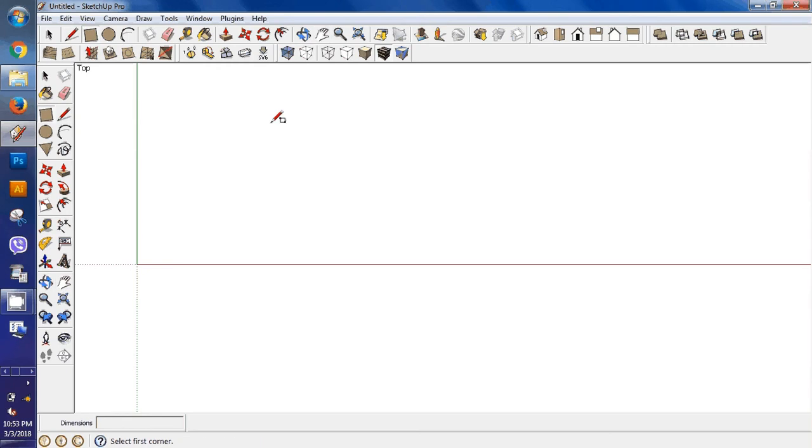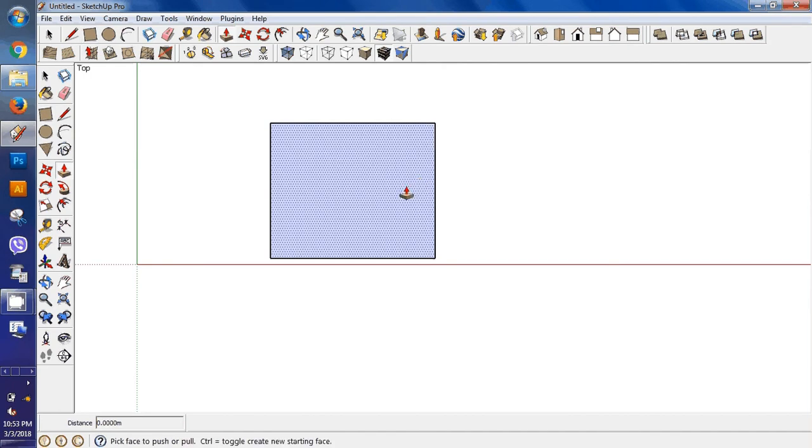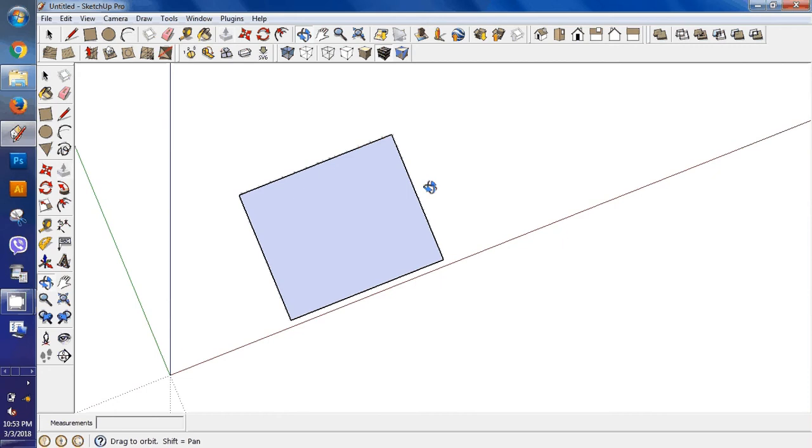I have drawn a rectangle and I'm going to make it a cube. Okay, I'll show you how I do this.